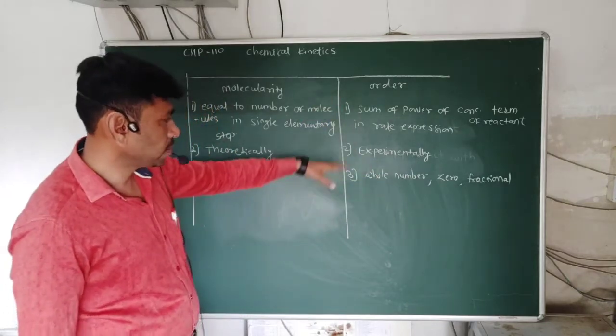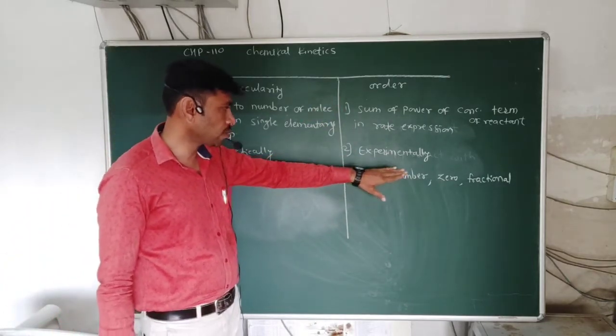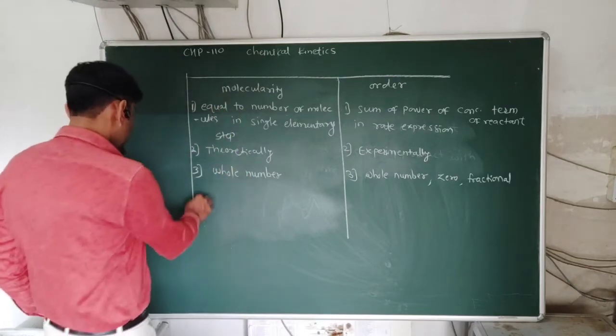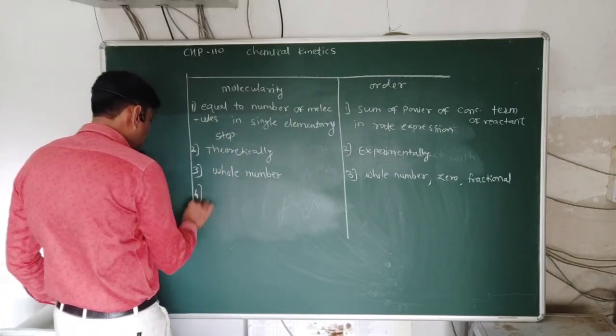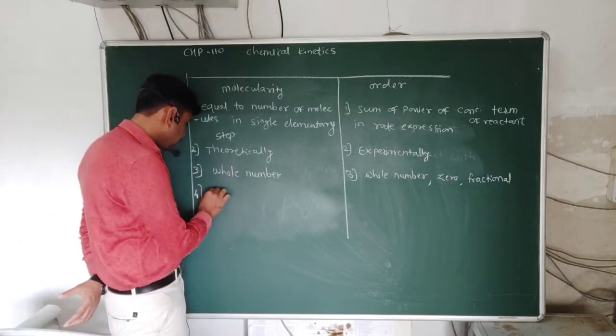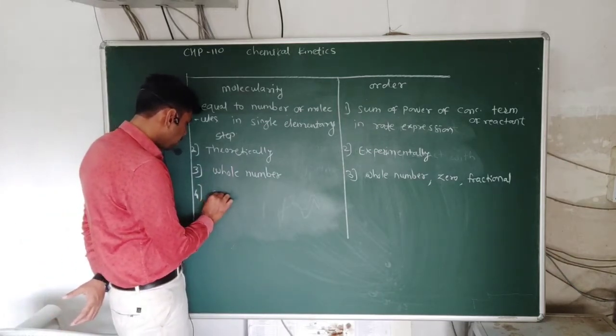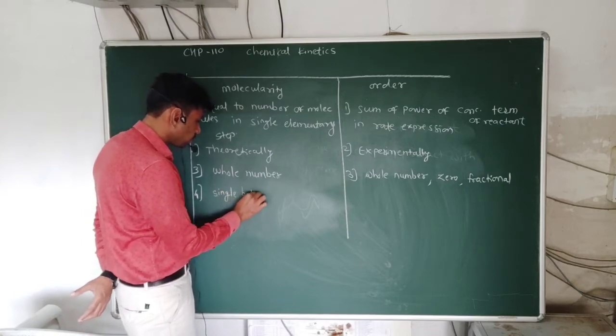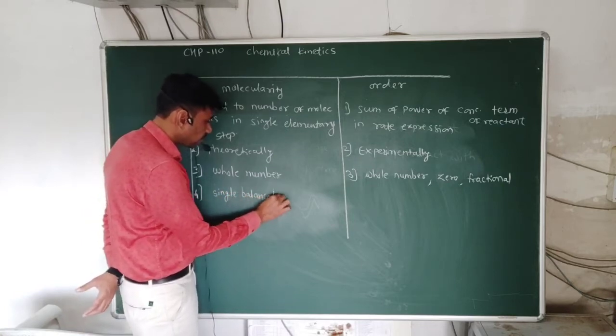So the order may be a whole number, zero or fractional, but molecularity is only a whole number. The molecularity is given by, or determined by, the single balanced chemical equation.